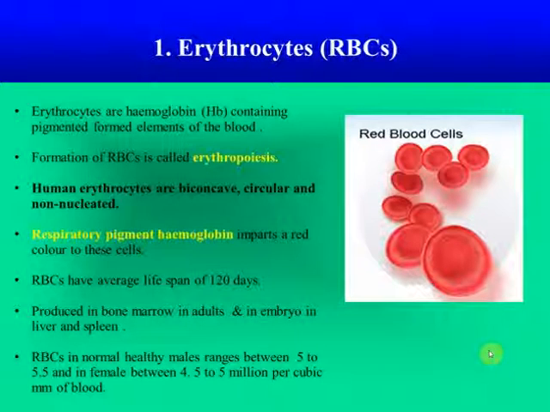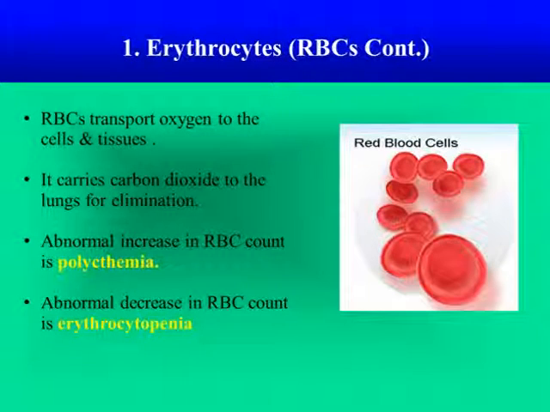And the lifespan of RBCs is 120 days. That is, old and damaged erythrocytes are phagocytosed and destroyed by macrophages. Therefore, the lifespan of RBCs is 120 days. These are produced in bone marrow in adults, and in the embryo they are produced in liver and spleen. RBCs in normal healthy males range between 5 to 5.5, and in females between 4.5 to 5 million per cubic millimeter of blood. RBCs transport oxygen to the cells and tissues, and carry carbon dioxide to the lungs for elimination.